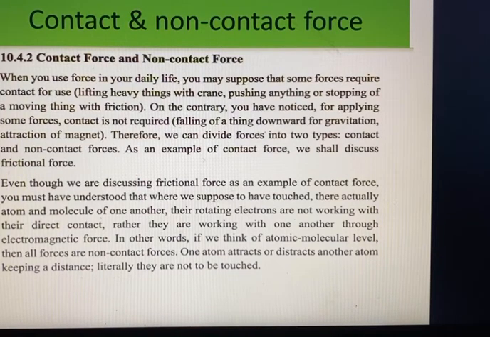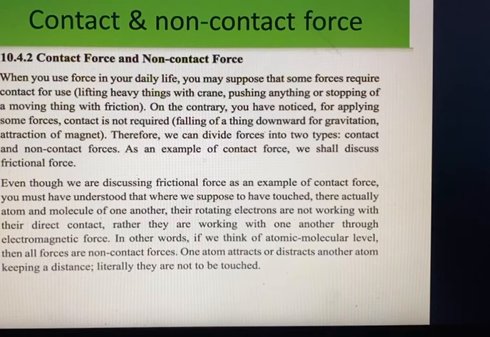As an example of contact forces, we shall discuss the frictional force. Even though we are discussing frictional force as an example of contact force, you must have understood that where we suppose to have touched, there are actually atoms and molecules of one another.